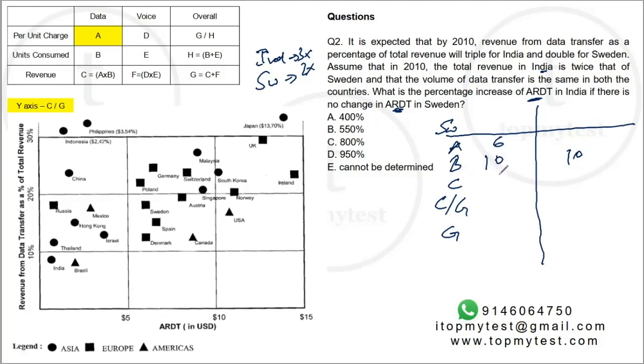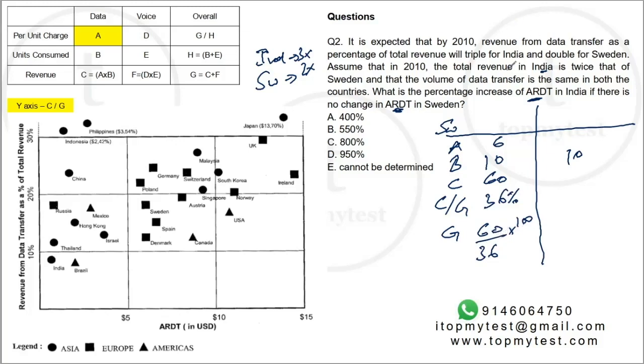Okay, so revenue from data will be 6 into 10, 60 units. Now, the C by G number for Sweden right now is about 18. This will double. So it will become 36%. So total revenue of Sweden will be 60 by 36 into 100. This will be the revenue.